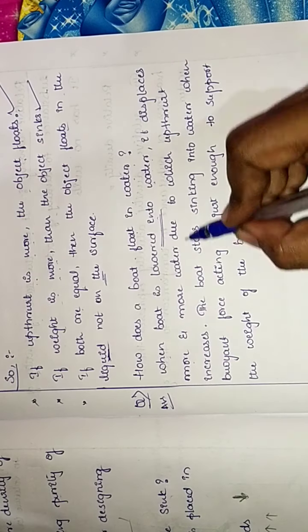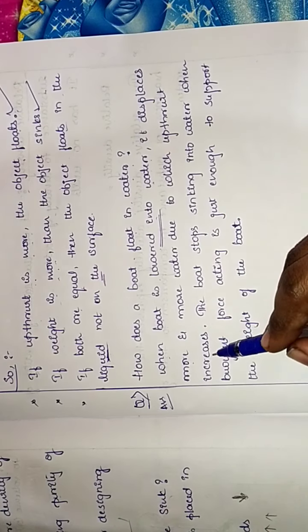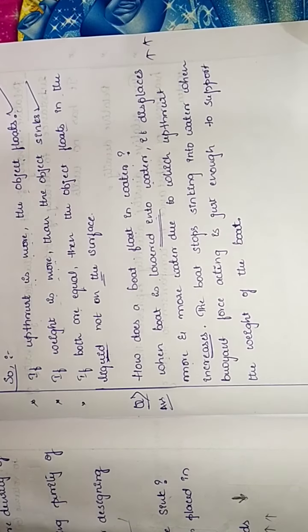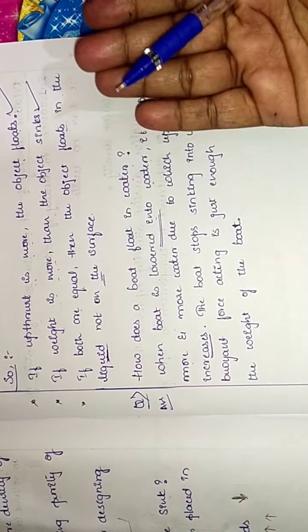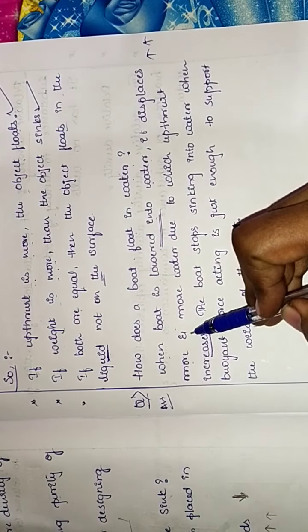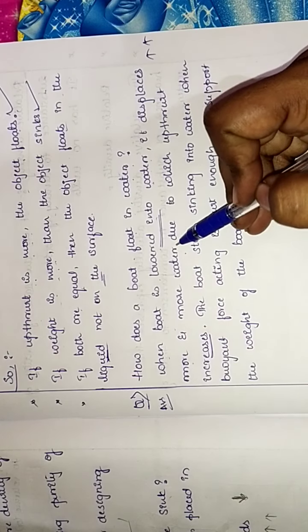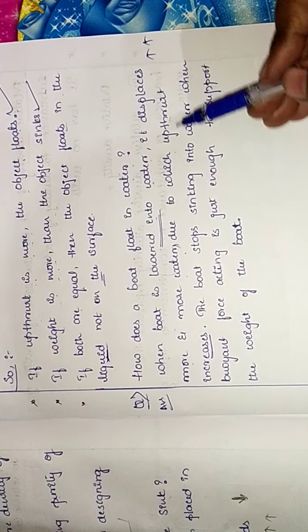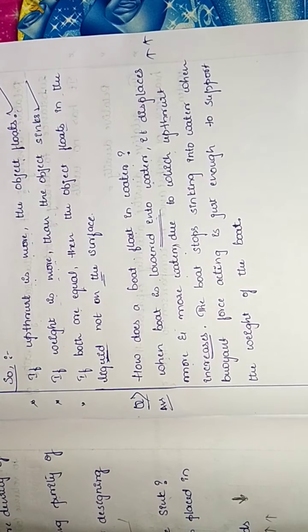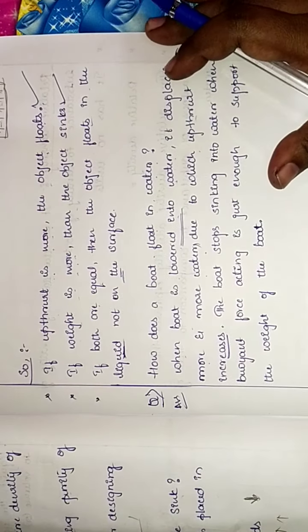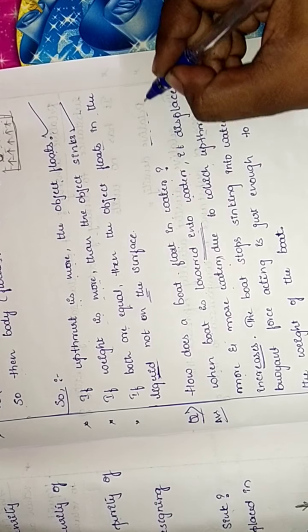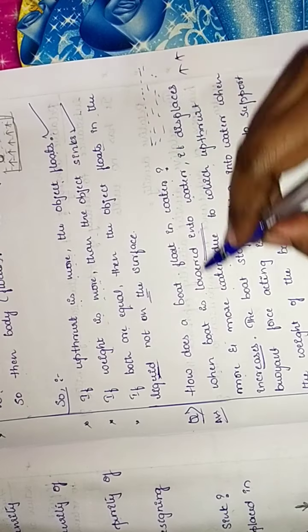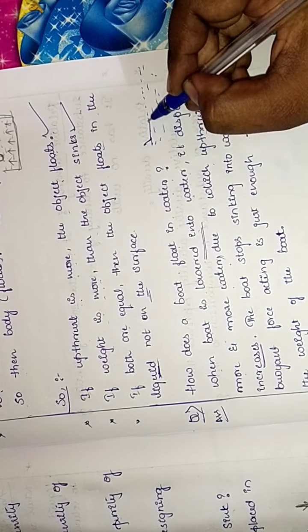More water is displaced, due to which upthrust increases. As we have already known, upthrust will be acting when the boat is lowered on water; it displaces more and more water, due to which upthrust increases. Say for example, this is the water level.